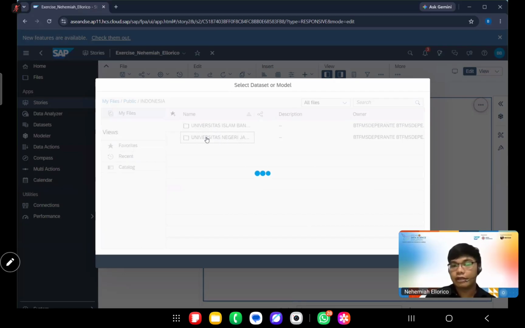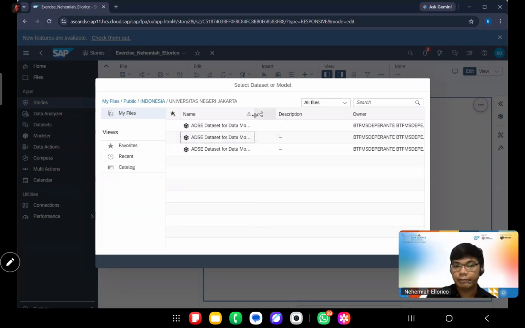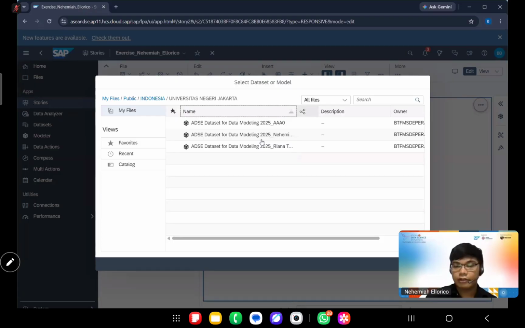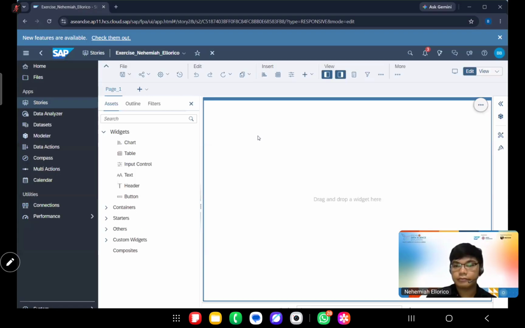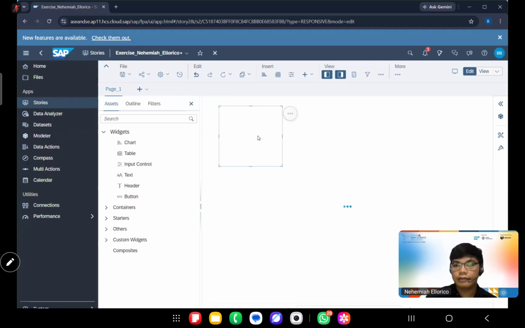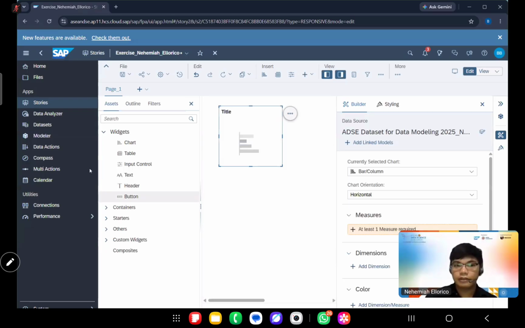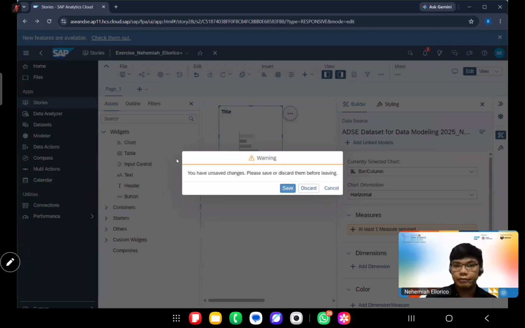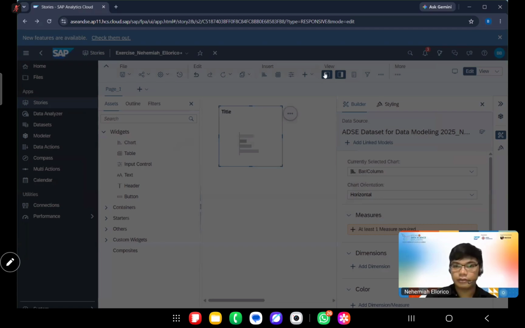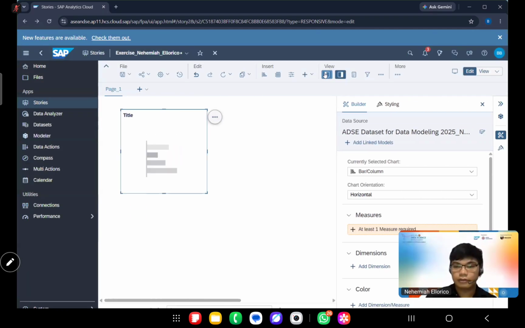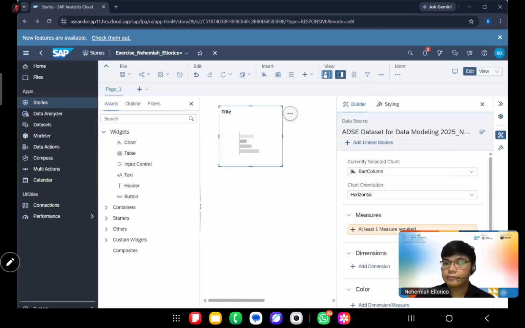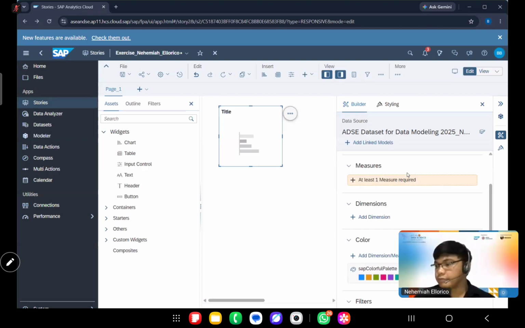For example, as for me, I will be choosing my name, and it will appear here. Actually we can minimize this one. So it will appear here on the data source.